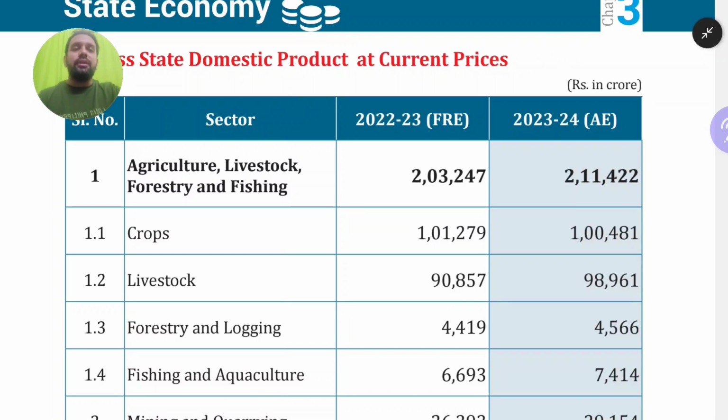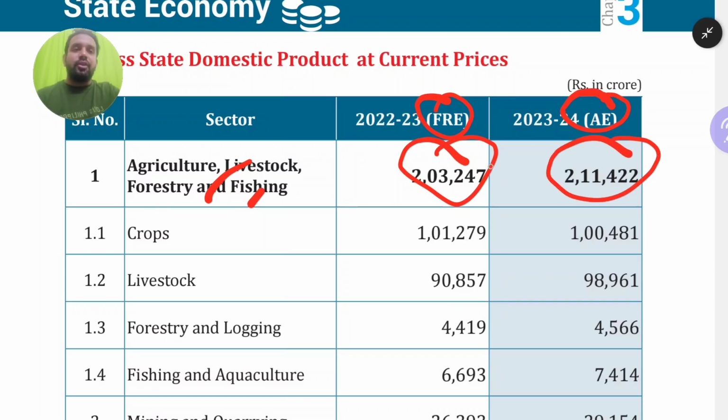Let us see how they fared in the year 2023 to 2024. What was their performance? In the agriculture sector here, agriculture, livestock, forestry and fishing; agriculture includes cropping also. So 4 sectors are there in the agriculture sector. In 2022 to 2023, at current prices, agriculture total gross value added is 2,03,000 crore, whereas for 2023 to 2024 it is 2,11,000, meaning it increased. This increase is the statement you have to remember.